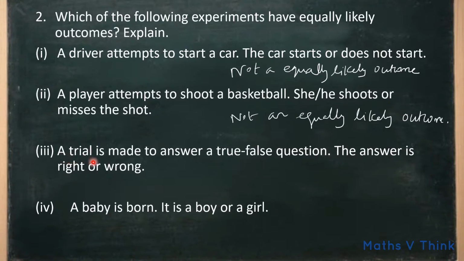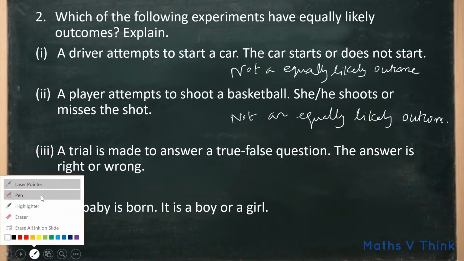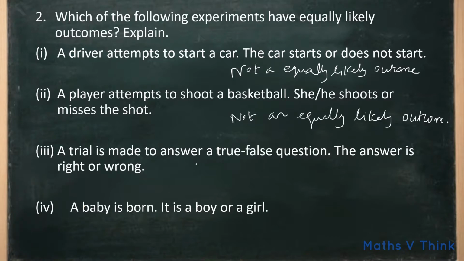Third one is a trial is made to answer a true or false question. The answer is right or wrong. Here, getting false, yeah, true, both have equal chances to happen. So in this case, it is an equally likely outcome.